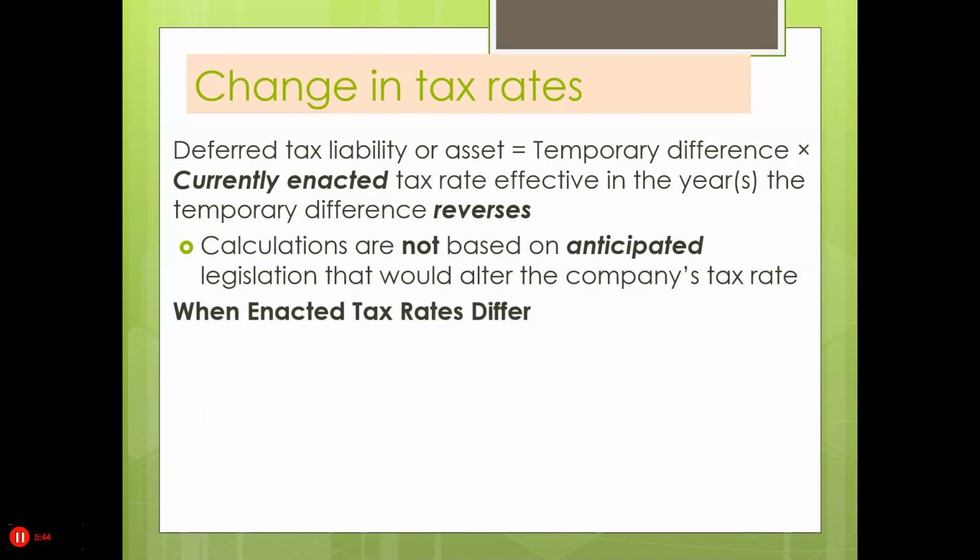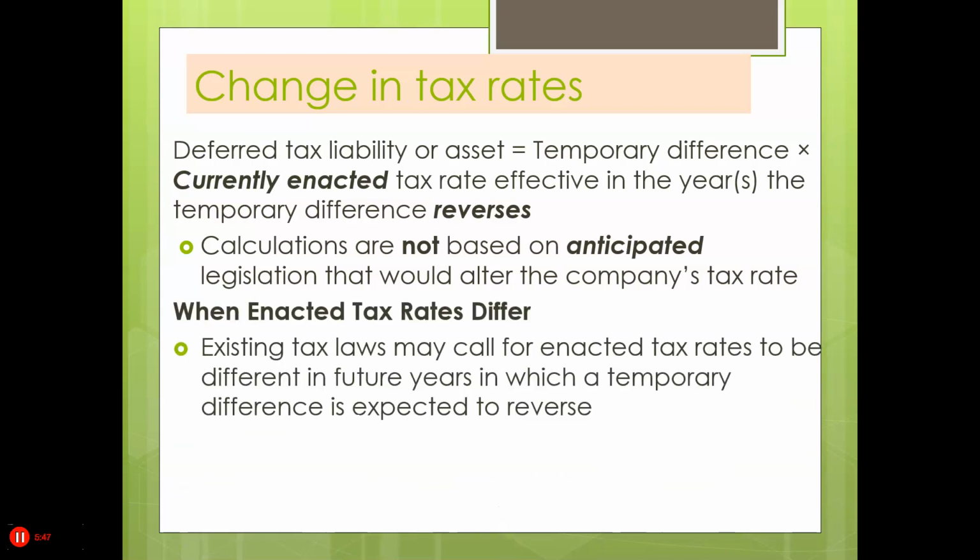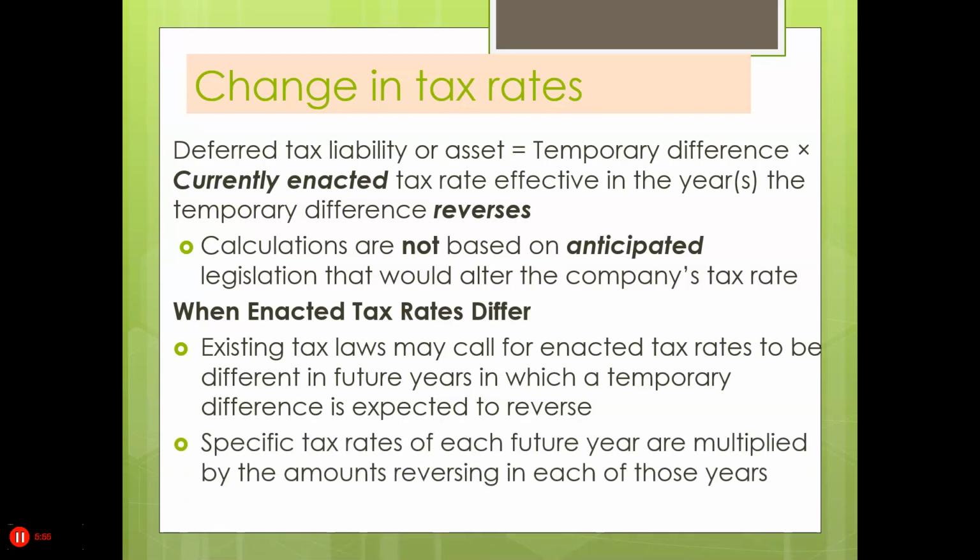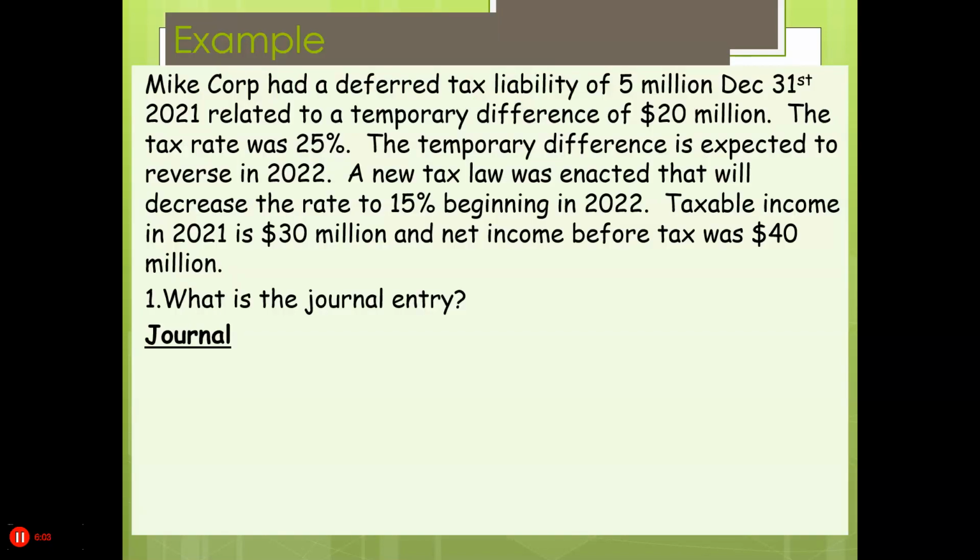When enacted tax rates differ, existing tax laws may call for enacted tax rates to be different in future years in which a temporary difference is expected to reverse. Specific tax rates of each future year are multiplied by the amounts reversing in each of those years. So now let's take a look at a problem.